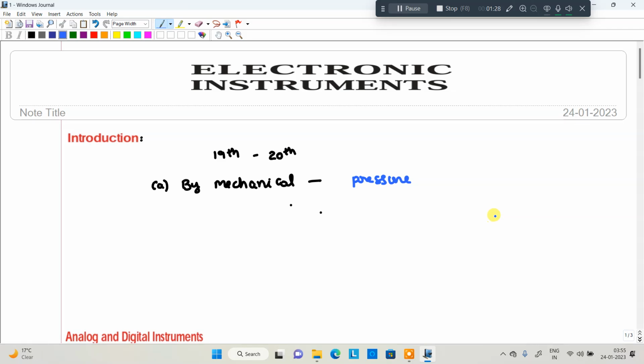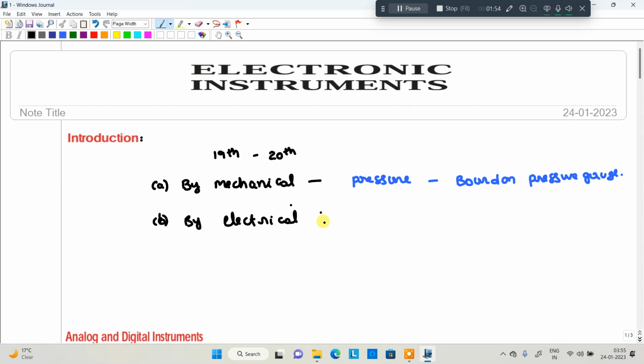That is a mechanical quantity. Pressure is measured by a pressure gauge or Bourdon pressure gauge, right? The second one is by means of electrical means.